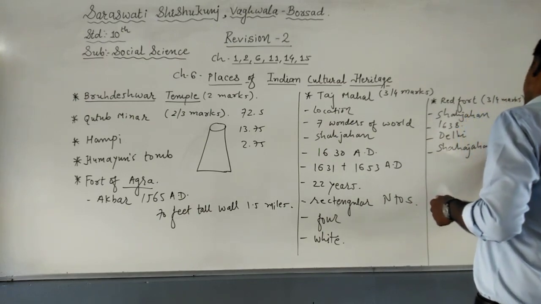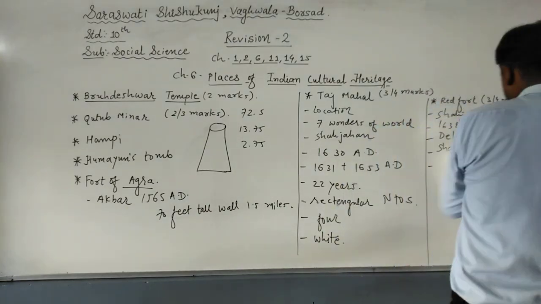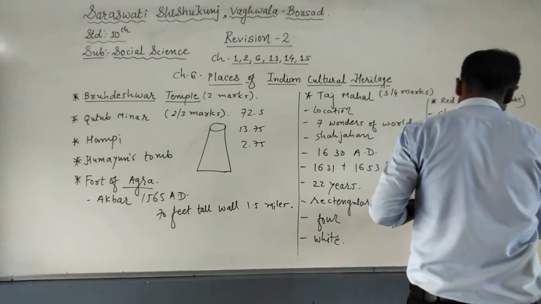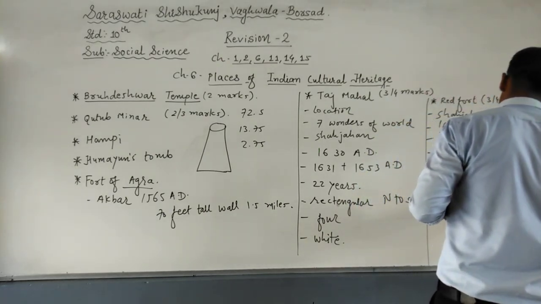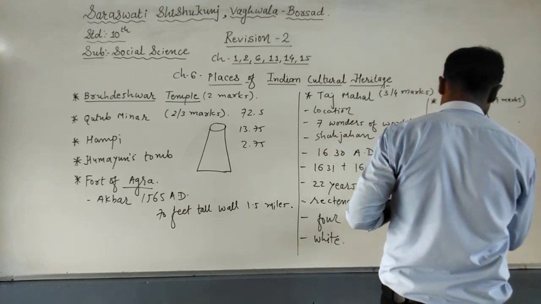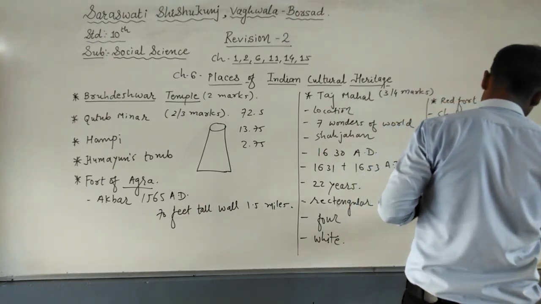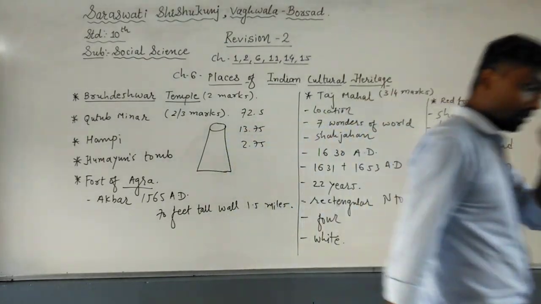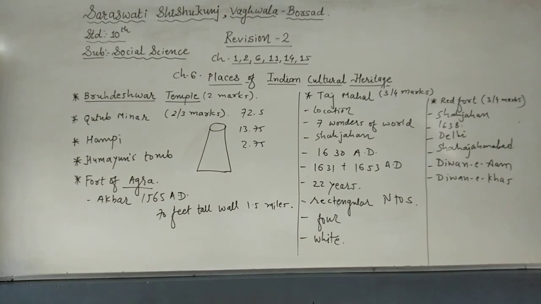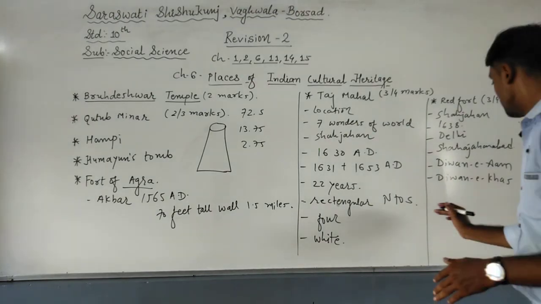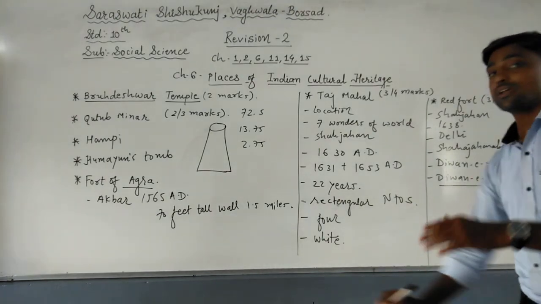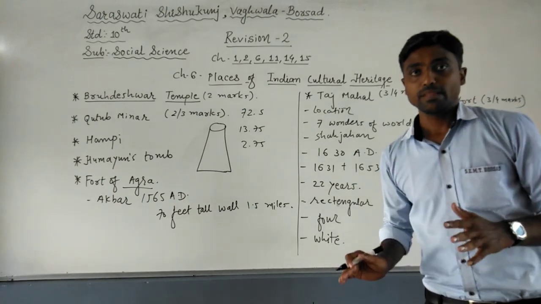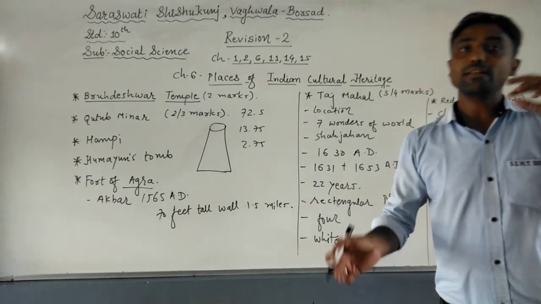In Shahjahanabad, Diwane Am and Diwane Khas are the main ones. Apart from this, there are so many monuments or palaces, for example, Rang Mahal, Mirror Palace, Mumtaz Mahal, Lahori Gate, Meena Bazar, Mughal Garden. These are all there. But one of the most precious is Diwane Khas, because the entire ceiling of the Diwane Khas is studded with gold and silver.